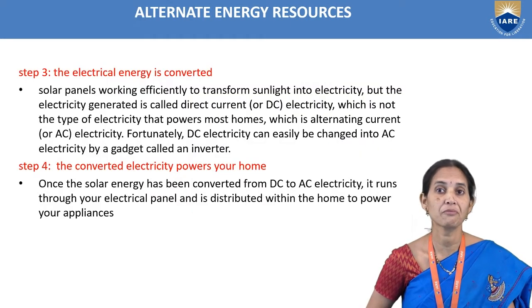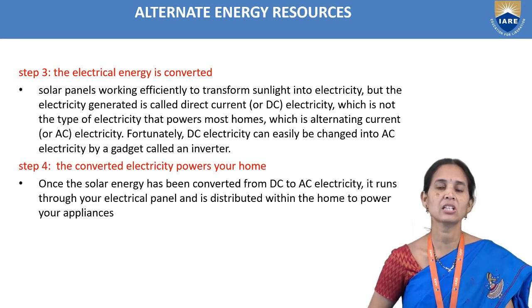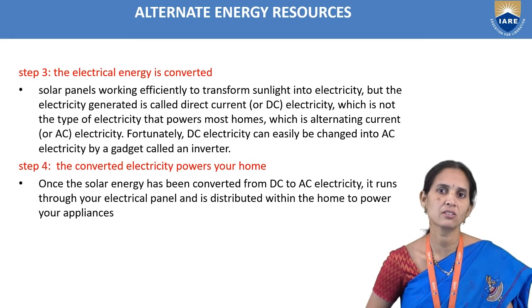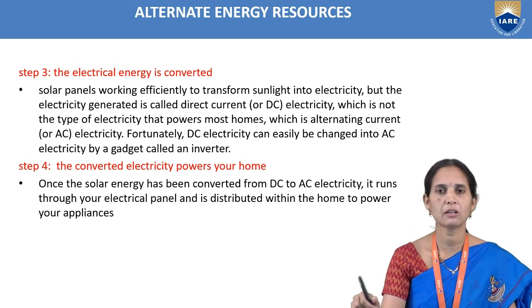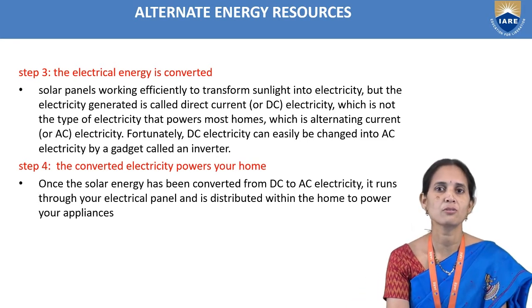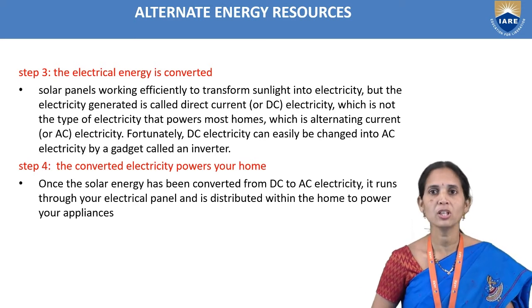Solar panels work efficiently to transform sunlight into electricity, but the electricity generated is called direct current, DC. Direct current is not the type of electricity that powers most homes, which use alternating current. Fortunately, DC electricity can easily be changed into AC electricity by a gadget called an inverter. The inverter converts direct current into alternating current so that we can supply it to homes.